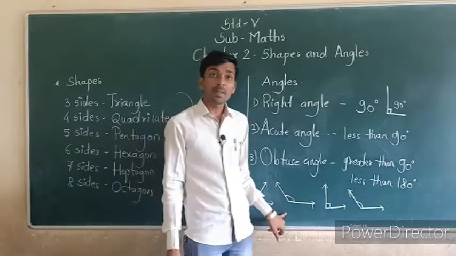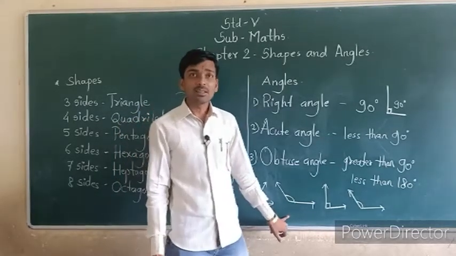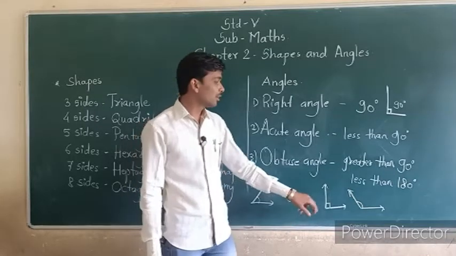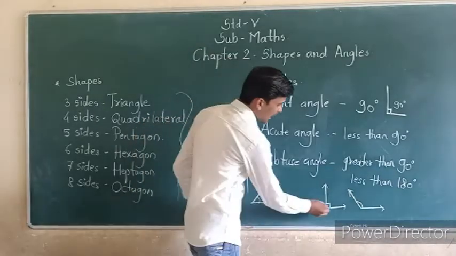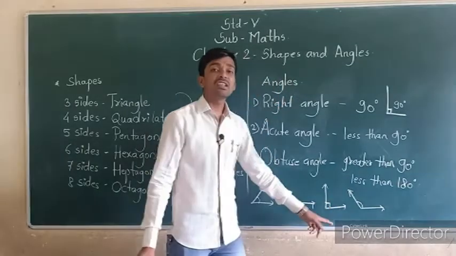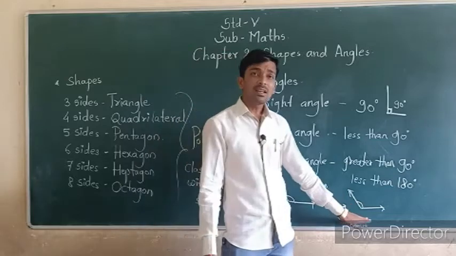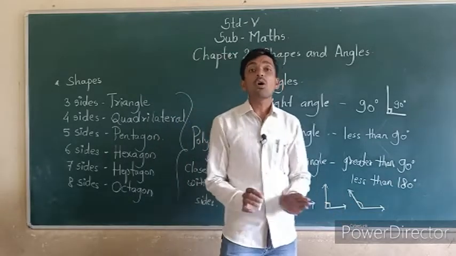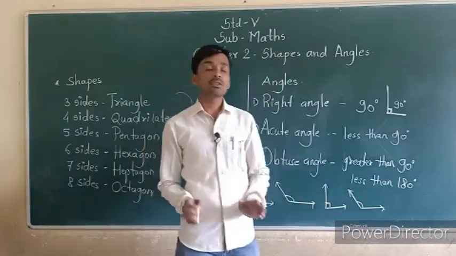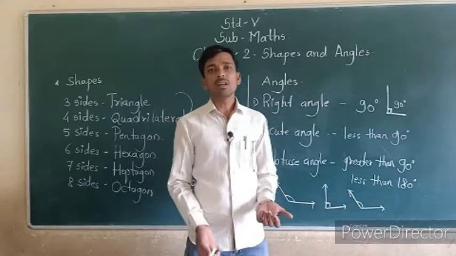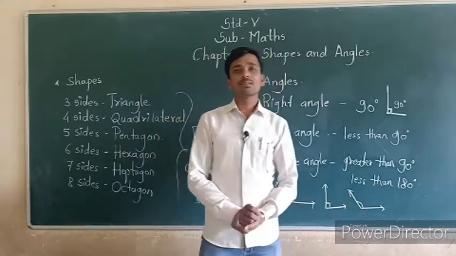The second one is more than 90 degrees, so we can call it an obtuse angle. Third one, see this sign. This sign indicates that it is a right angle. So the third one is a right angle. And the last one is also an obtuse angle, that is greater than 90 and less than 180 degrees, so we call it an obtuse angle.